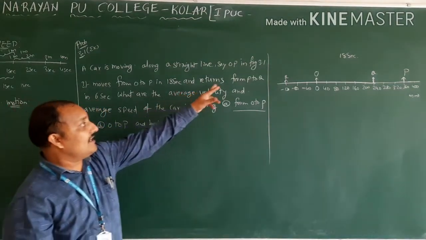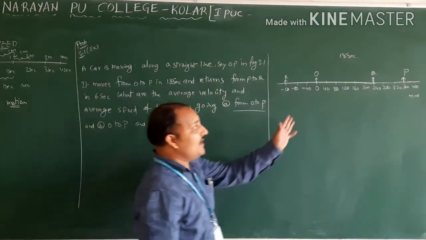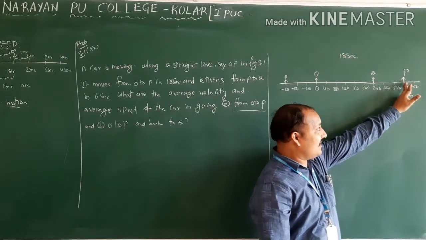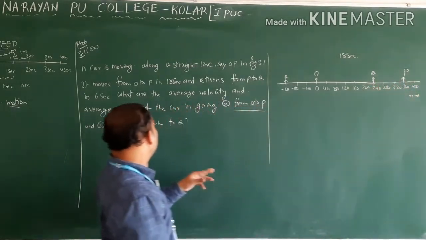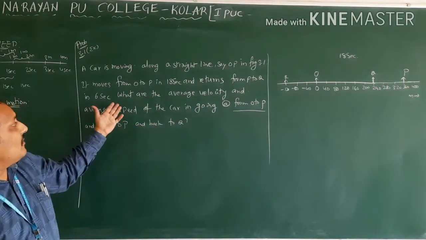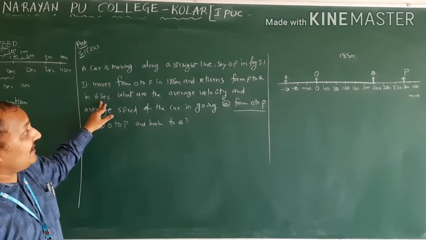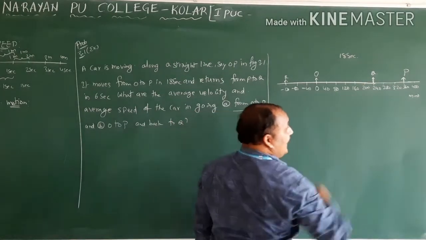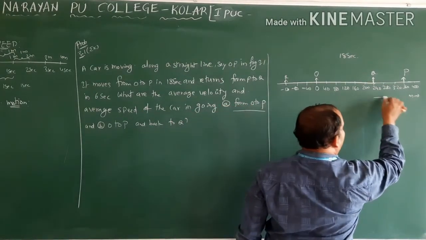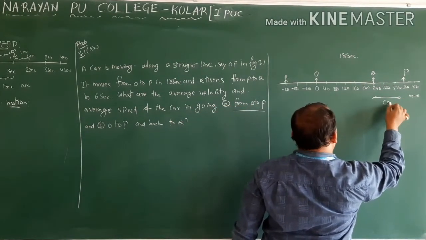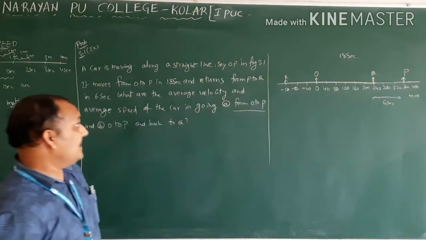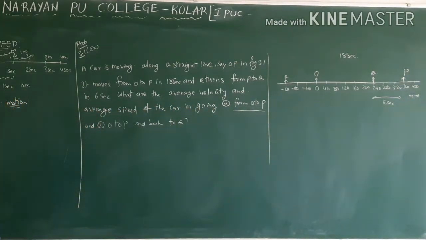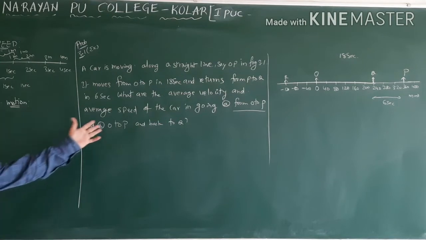I will say and returns from P to Q. After going to P, the car is coming from P to Q. And how much time is it taking? Sorry, 6 seconds here. So O to P 18 seconds. Again from P to Q, how much time? 6 seconds. Then they are asking what is the average speed and average velocity.